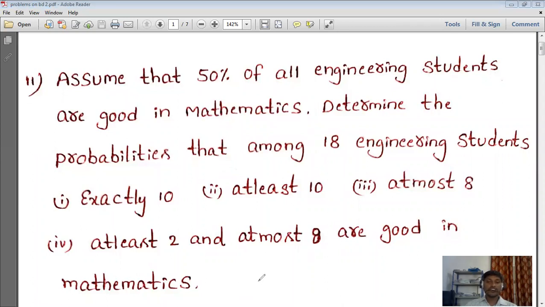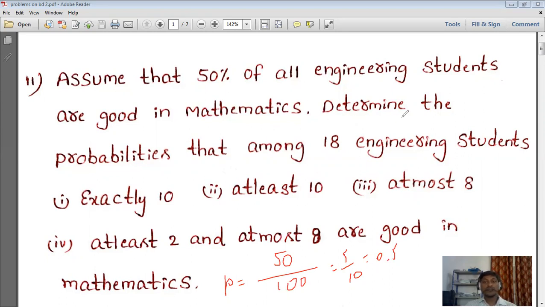Okay, it means total 100 students. In that 100 students, 50 students are good. So the probability of being good in mathematics for engineering students, P, is equal to how much? 50 by 100, that is nothing but 5 by 10, 0.5. So simply this is P, we got it. By using this we can get the Q value.